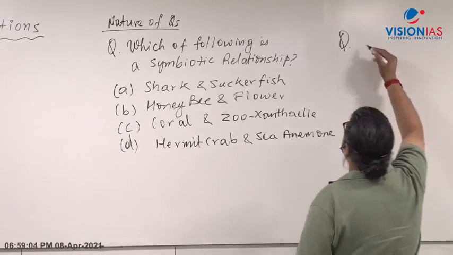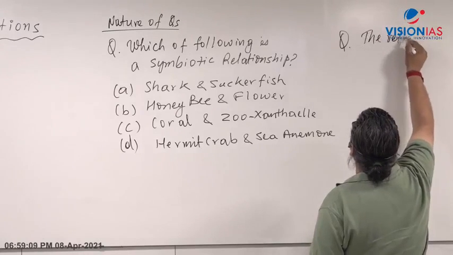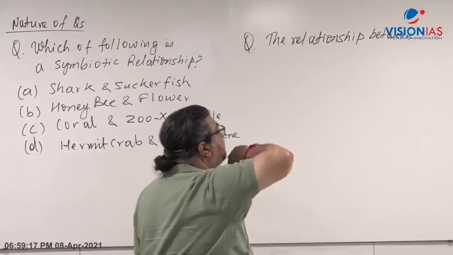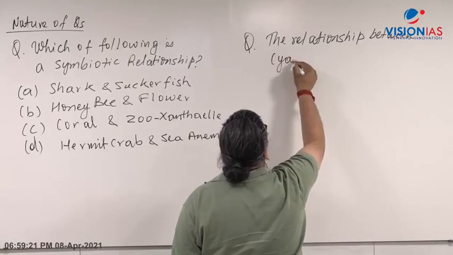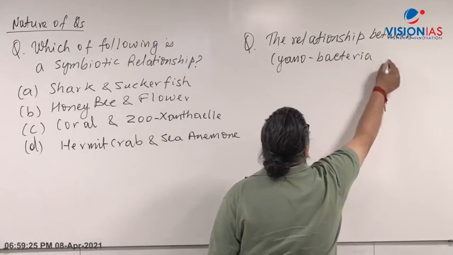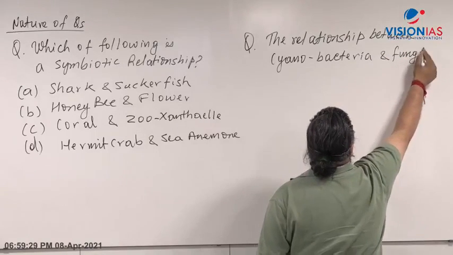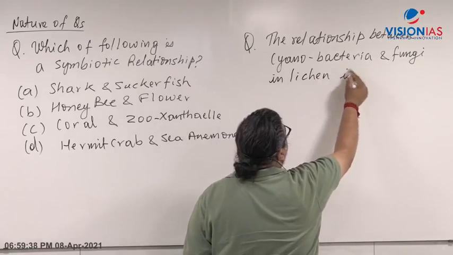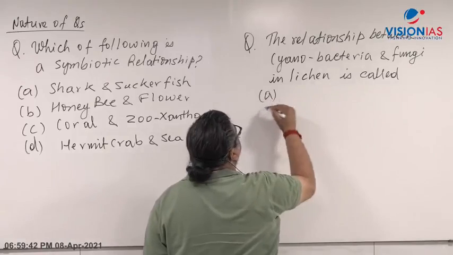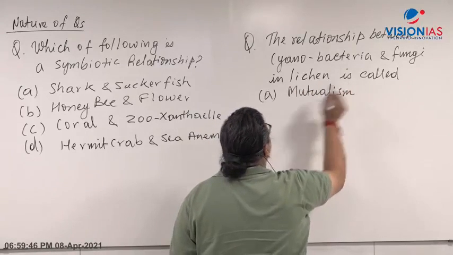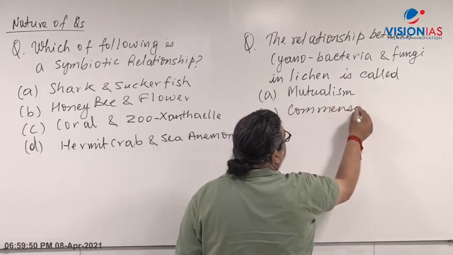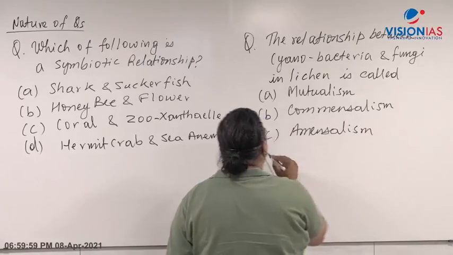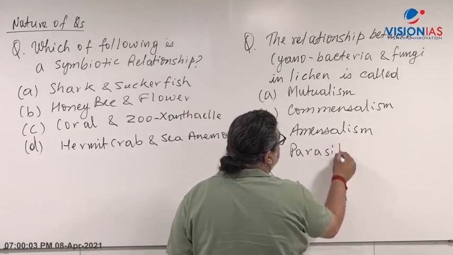For example: the relationship between cyanobacteria and fungi in lichens is called A, mutualism; B, commensalism; C, amensalism; and D, parasitism. All these technical words will be there. The question will be a very simple question.